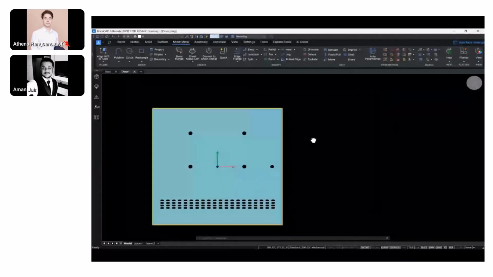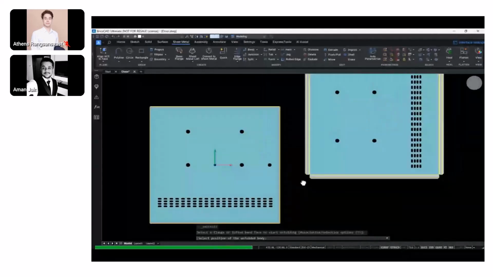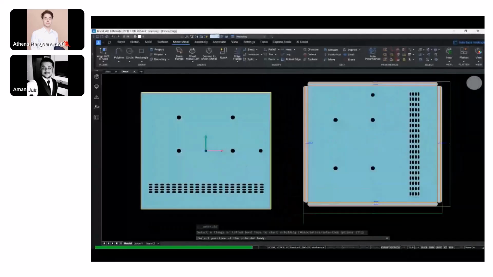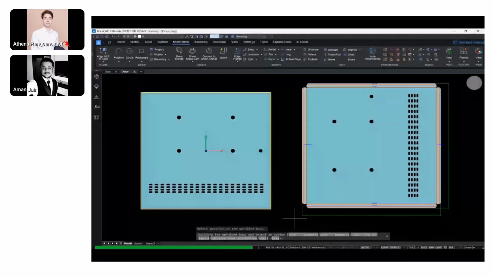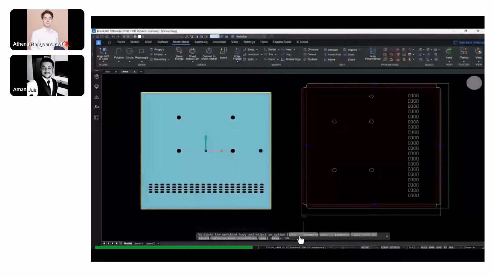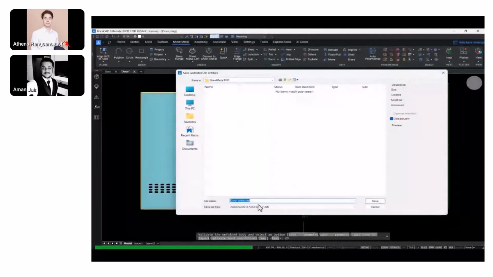Let's say if I want to make it backwards compatible, to share it with someone who's not using BricsCAD V24, I can do that. You cannot do that with any other traditional MCAD tool because they have their own proprietary extensions. Here's the unfolding pattern of the geometry that we created, and I can save this 2D geometry as a DXF file. It's a one-click DXF.